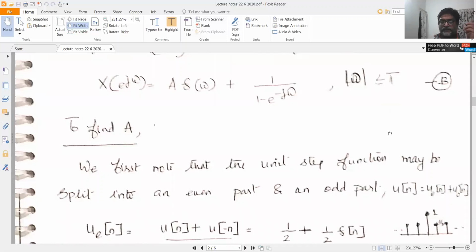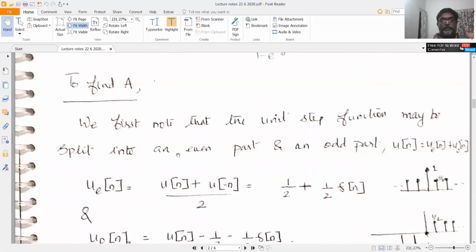And now your aim is to find out what is the value of A. So how did you get this A delta omega? Because you have some component at omega equal to 0, and the rest should be 1 by 1 minus e raised to minus j omega. You cannot evaluate this as just 1 by 1 minus e raised to minus j omega, because X of e power j omega in that case would have been a division by 0, that would have been infinite. So you include a term, a delta omega, to indicate that there is something at omega equal to 0, and you have to find out that value of A. Now to find out the value of A, there are in fact several ways to solve for the discrete time Fourier transform of the unit step sequence.